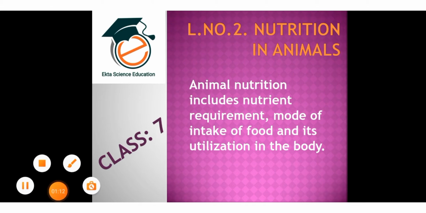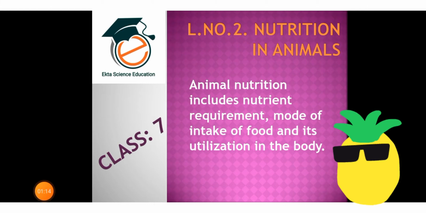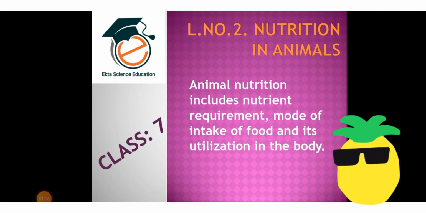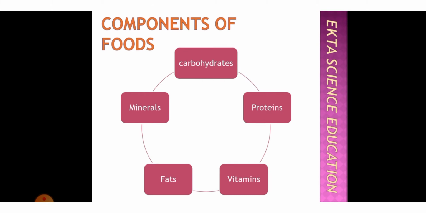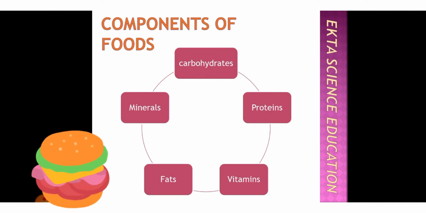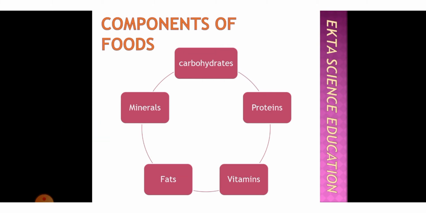Now, animal nutrition includes nutrient requirement, mode of intake of food, and its utilization in the body. We take food, we eat food. Why do we eat food? We eat food to get energy. Energy is nothing but the capacity to do work. This capacity is needed to do any type of work, so we eat food.